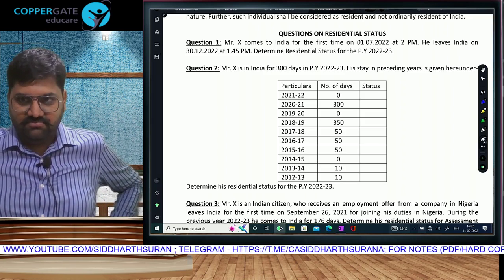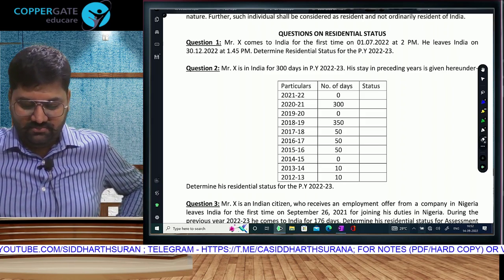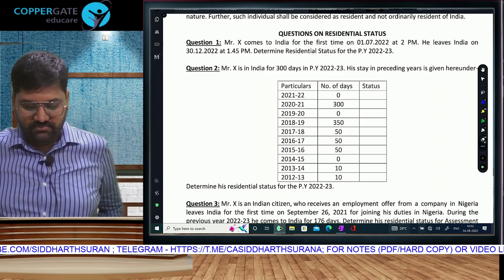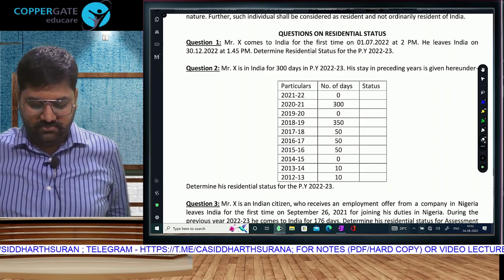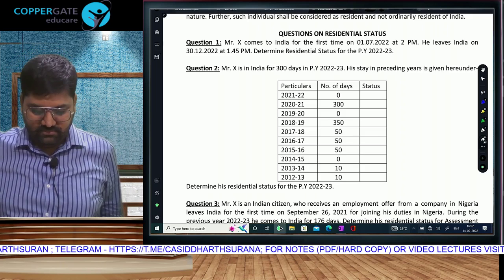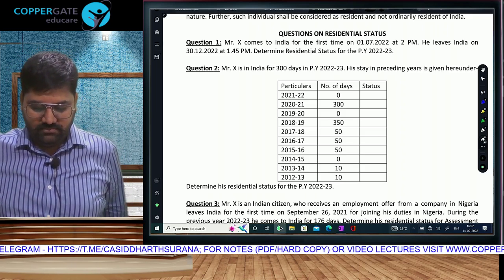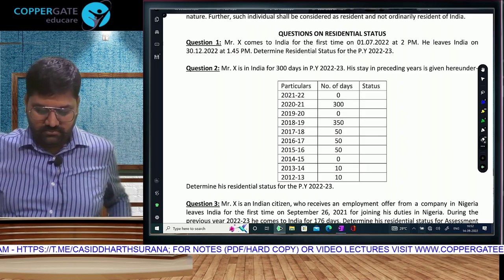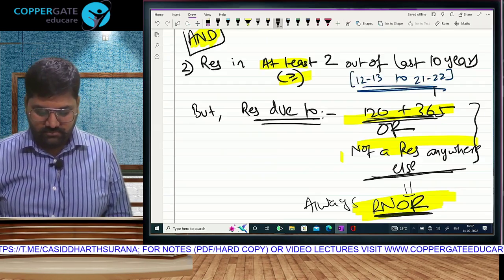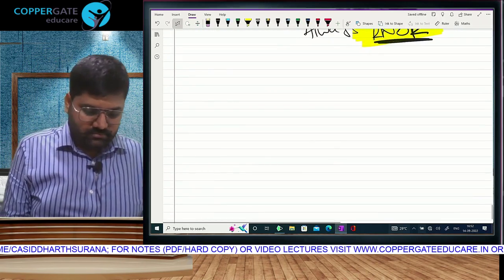Mr. X comes to India for the first time on 1st July 2022 at 2 p.m. He leaves India on 30th December 2022 at 1:45 p.m. Determine the residential status for the previous year 22-23.